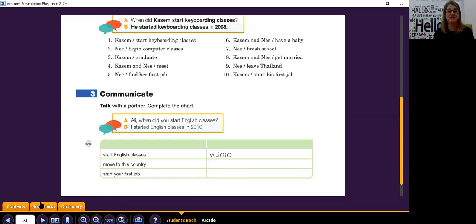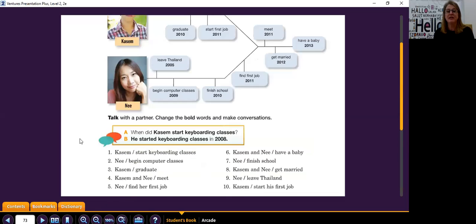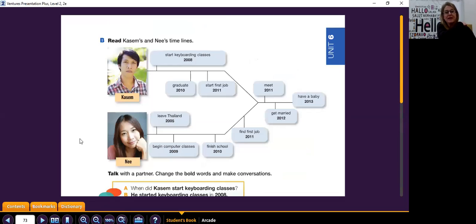Okay, turn to page 73, and this is another listening activity.